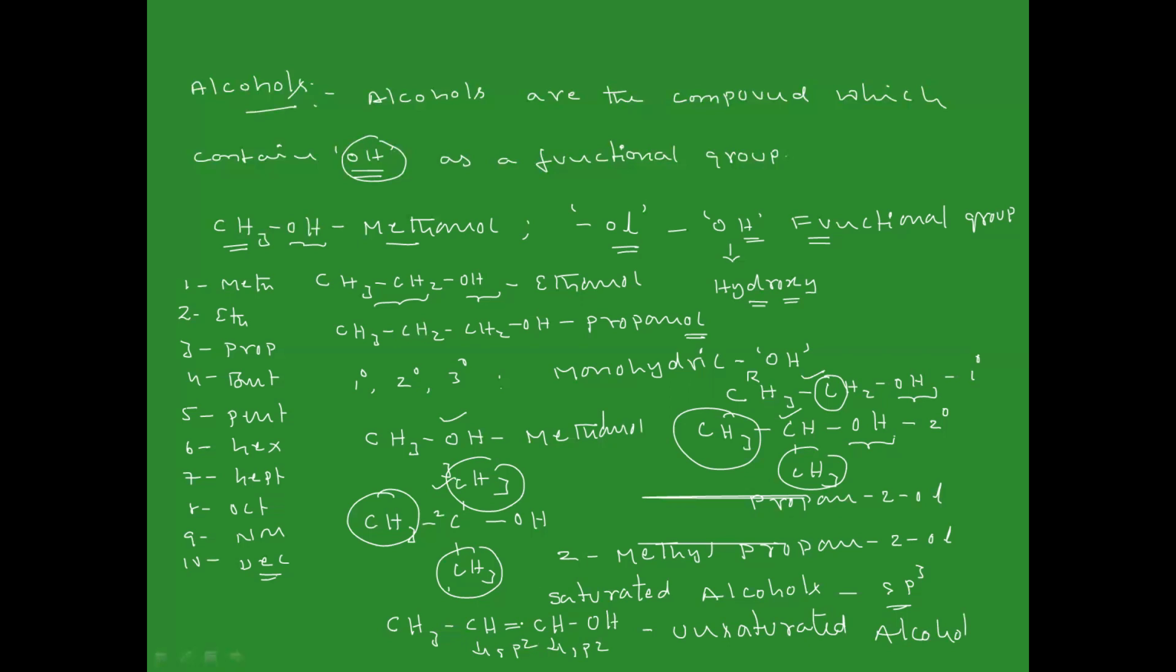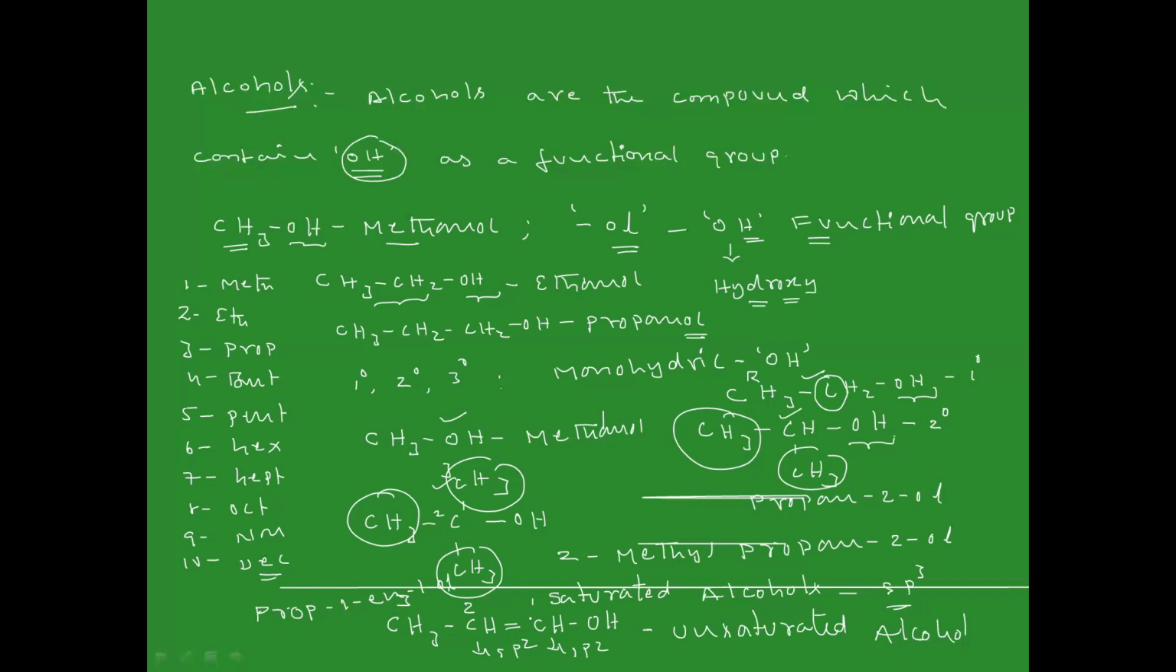What is the name of this compound? Let's give the numbering from this side: 1, 2, 3. We have three carbons and unsaturation at the first carbon. So the name of the compound is prop-1-en-1-ol. This is three carbons, prop, and the unsaturation is at the first carbon. Like this we can name the compounds which are monohydric.